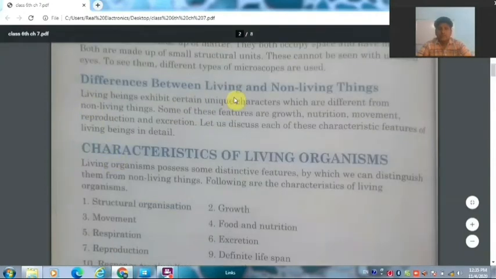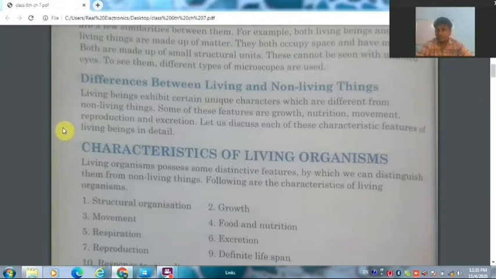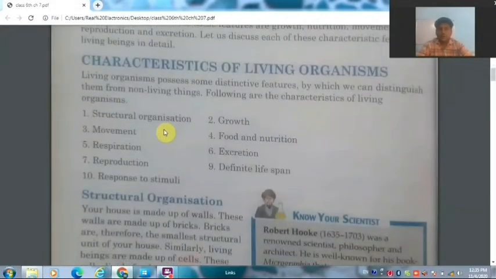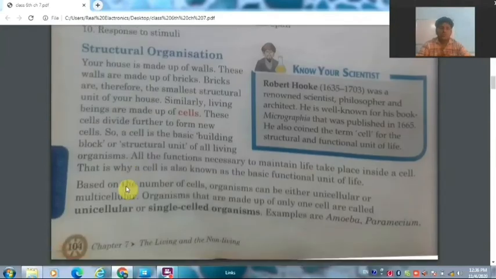What are the differences between living and non-living things? So there are so many differences between living beings and non-living things. So we will classify them into 9 topics which we are going to read in this chapter. So the topics are structural organization, growth, movement, food and nutrition, respiration, excretion, reproduction, definite lifespan, and response to stimuli. So these 9 are the characteristics of living beings which they possess and by which they are different from the non-living things. So let us start from the structural organization.